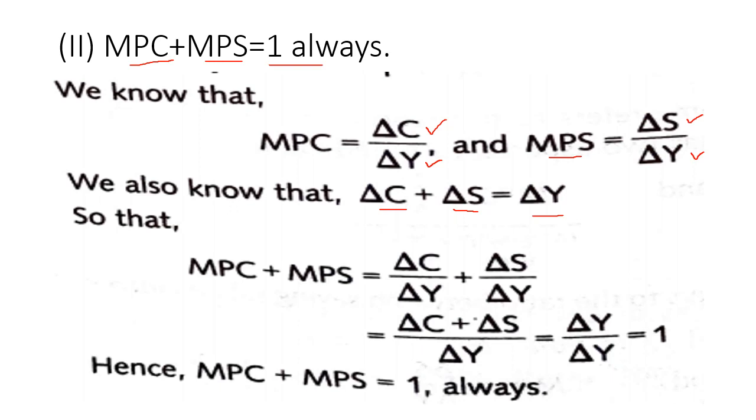So when we add both these terms, we get change in consumption divided by change in income plus change in saving divided by change in income. Taking LCM, we get change in consumption plus change in saving divided by change in income. As we know that the change in consumption plus saving is equal to change in income, from this equation we get change in income divided by change in income, which gives you 1. So we get that MPC plus MPS is equal to 1 always.